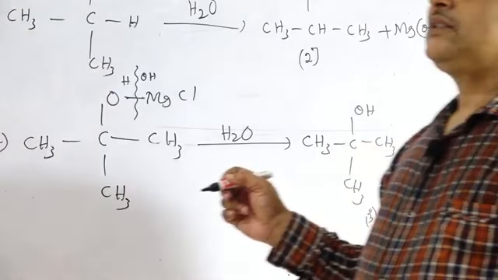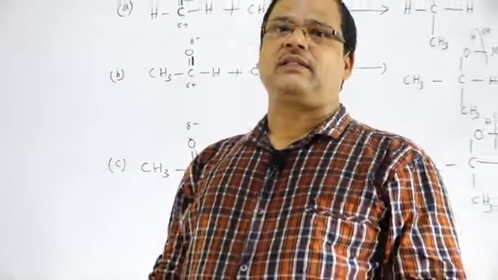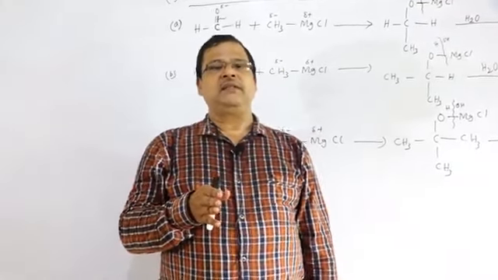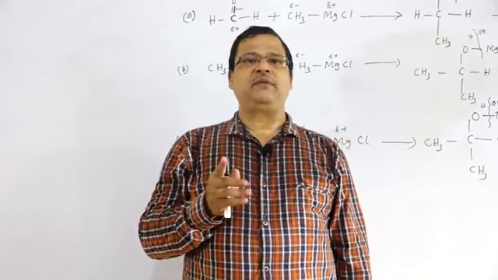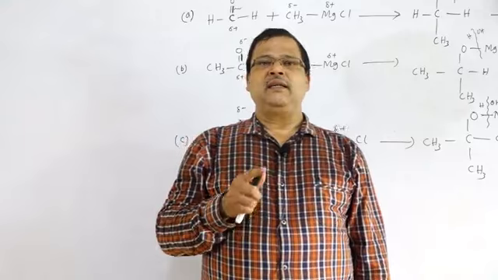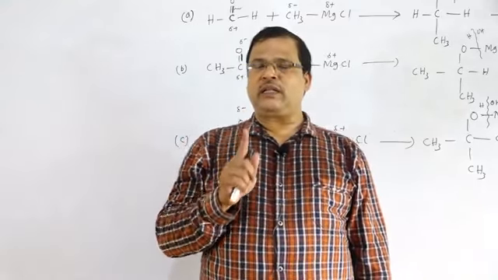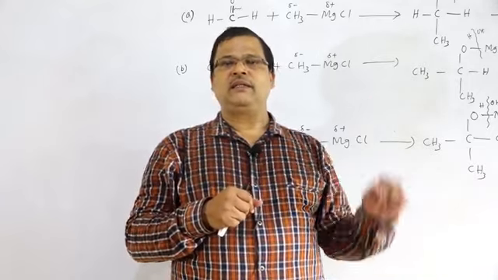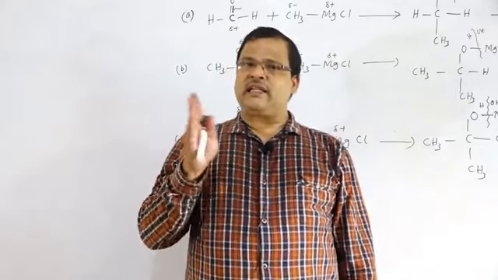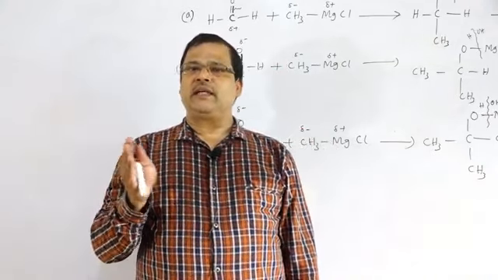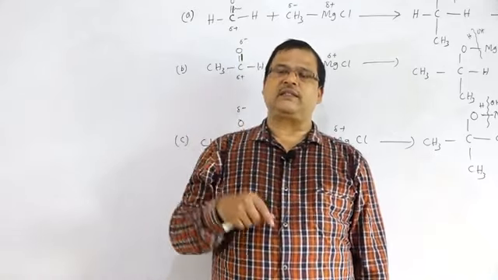Then if we summarize the best method for the preparation of different types of alcohols, different types of alcohol can be obtained by this method. This is a suitable method for the preparation of primary, secondary and tertiary alcohol. Formaldehyde reacts with the Grignard's reagent followed by hydrolysis to form primary alcohol. First one. All the aldehydes except formaldehyde react with the Grignard's reagent followed by hydrolysis to form secondary alcohol. That is the second reaction.